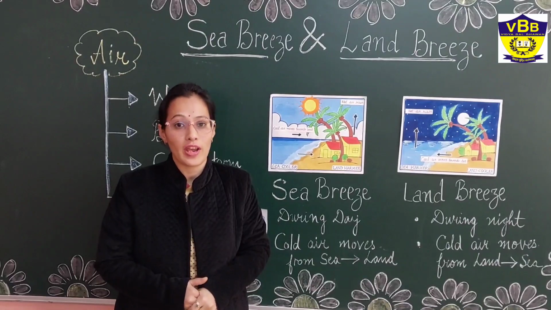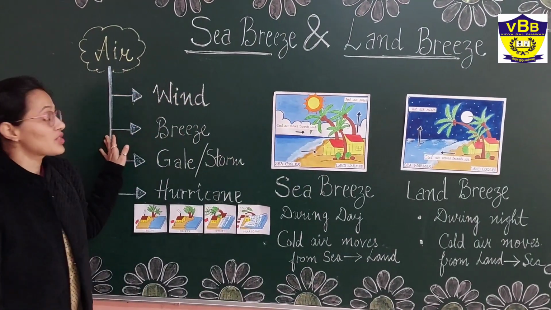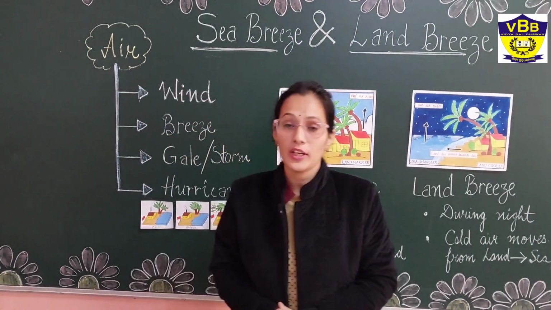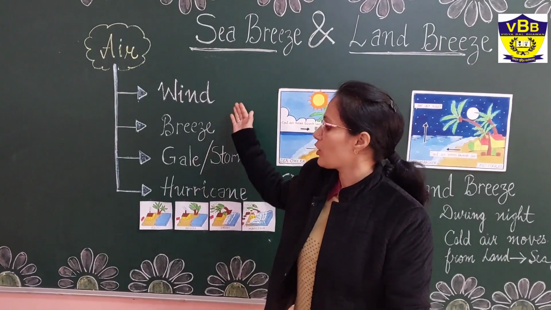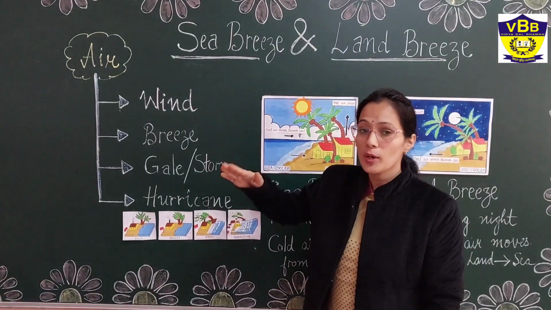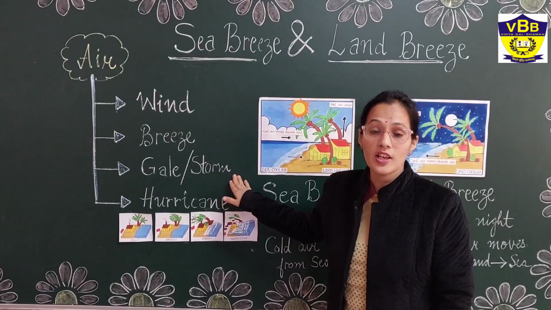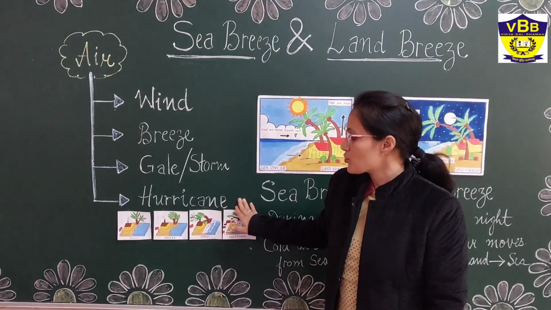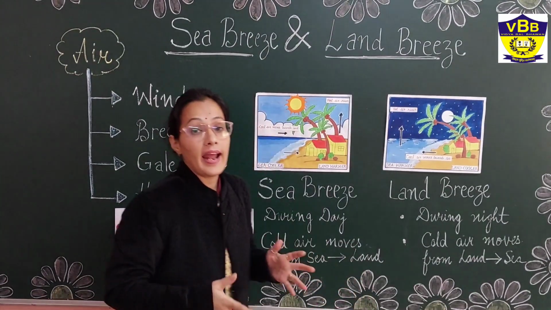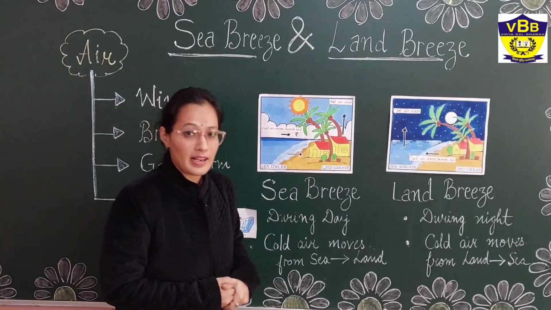I hope it's clear to everyone. So let's have a quick recap of the content. Today we have studied about air. We have different types of air depending upon its intensity: wind, the calm or moving air; breeze, the gentle moving air; gale or storm, when the intensity of the air is very high; and the last one, hurricane, when the intensity of the air is much higher and it causes destruction. After that we studied about sea breeze and land breeze.